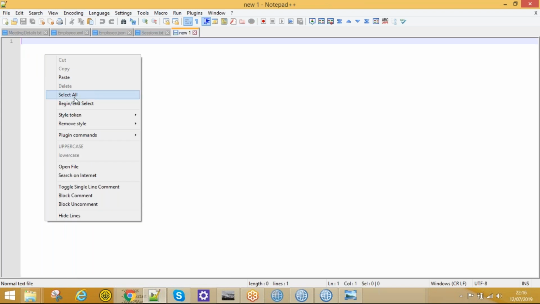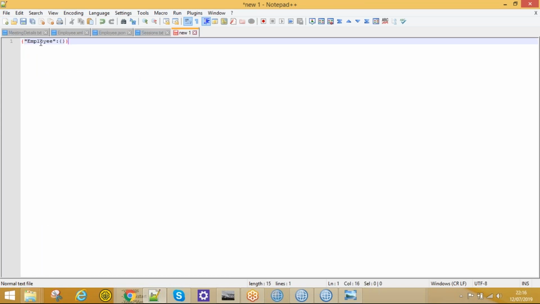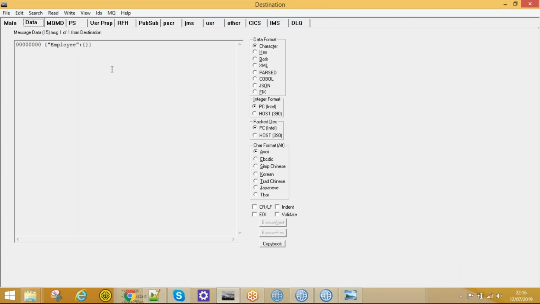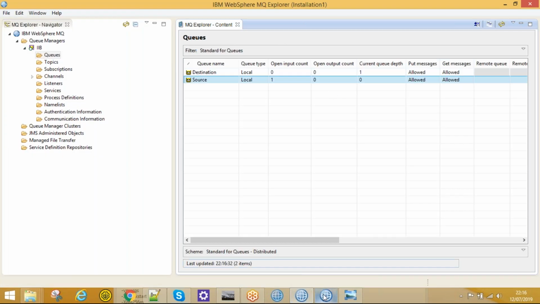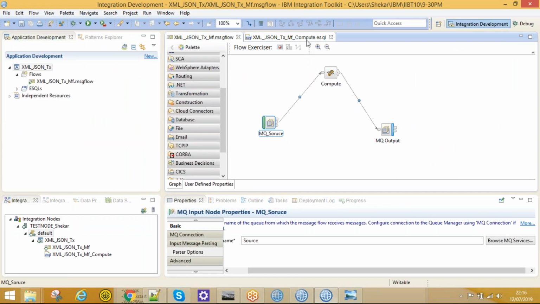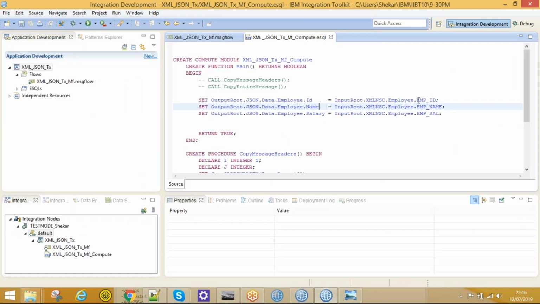This is the only message with its employee object created, but the values are not mapped because in the file the names are different. If you look at the code in my XML message, it's not EMP ID, EMP name, EMP salary. It's simple ID, name, salary, right?